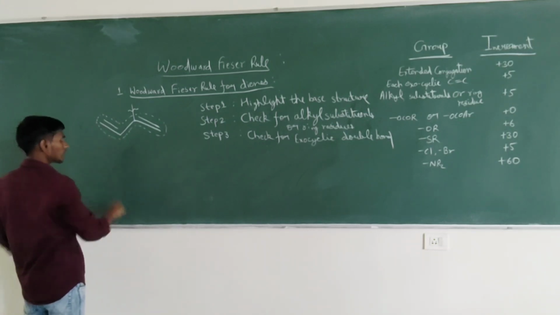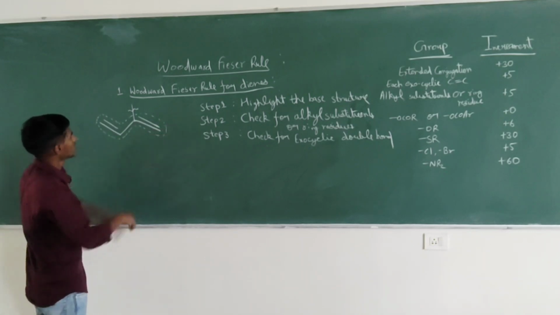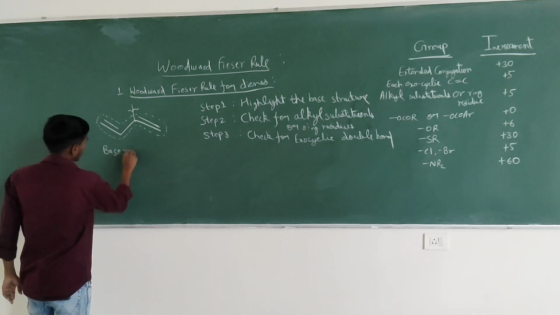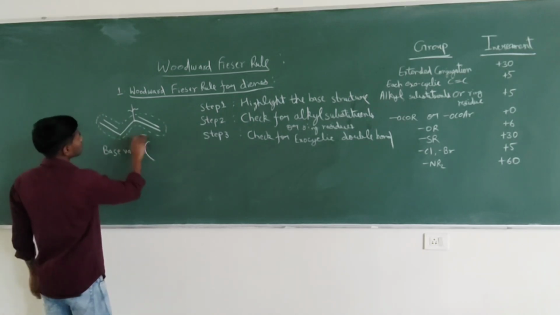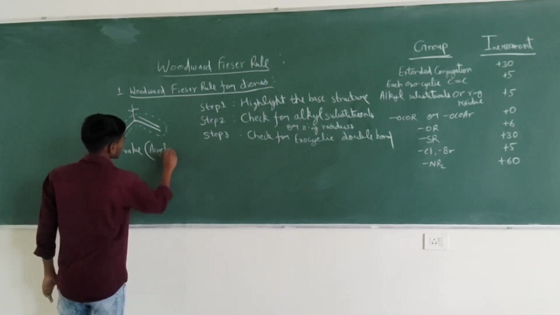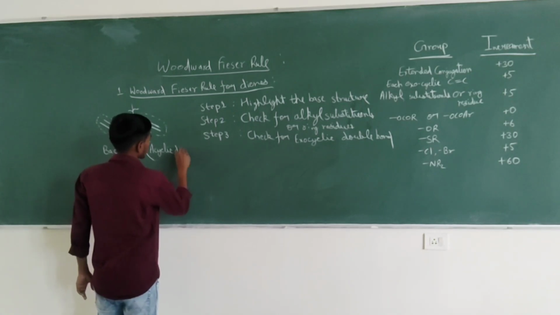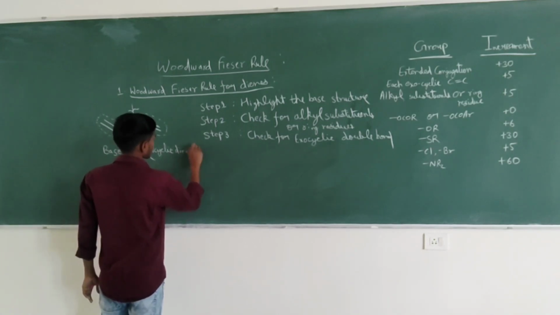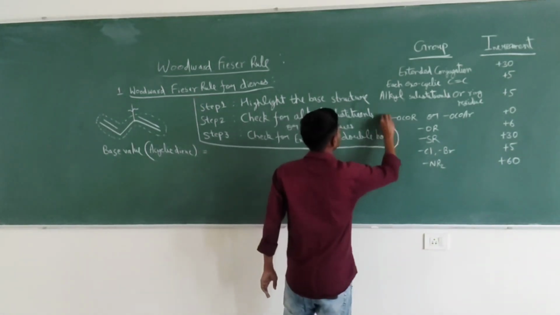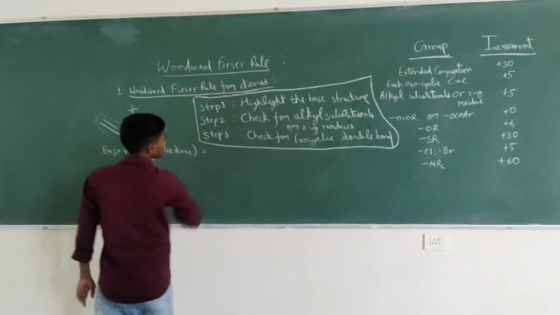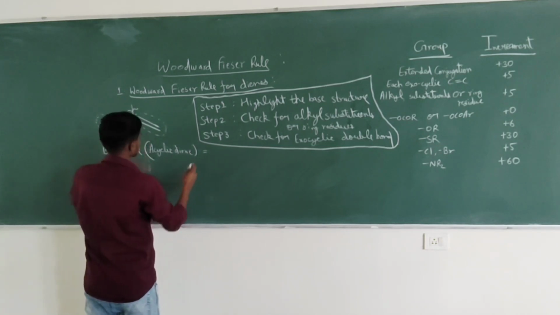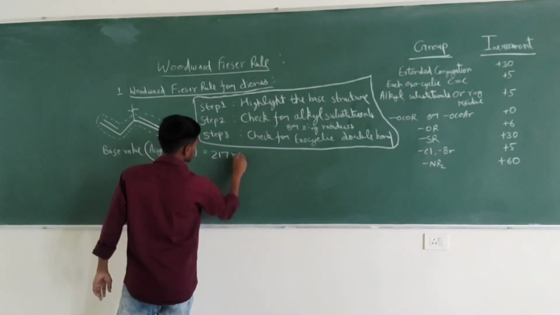Now, first of all, we will write the base value. The step 1, base structure, and write the base value. Base value for what? It's an acyclic diene. Now this is the trans form, so base value for this is 217 nanometer.